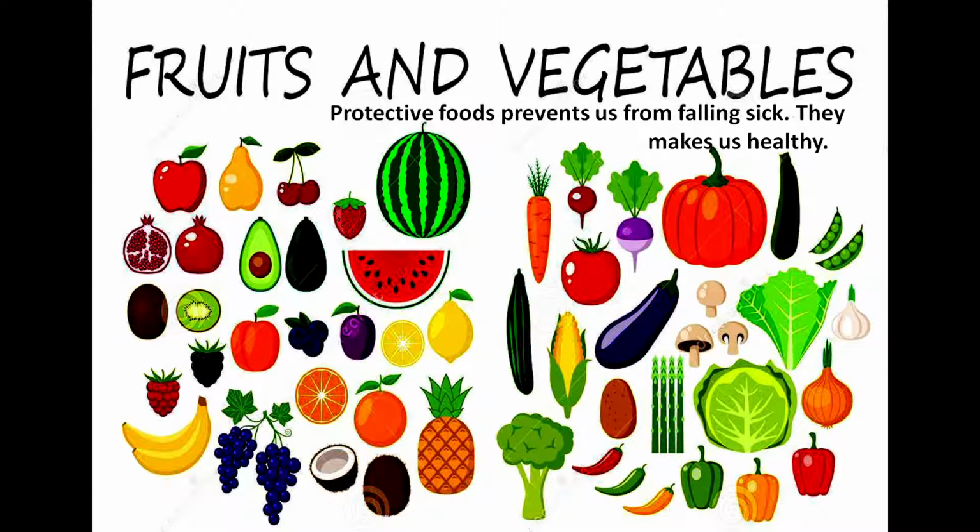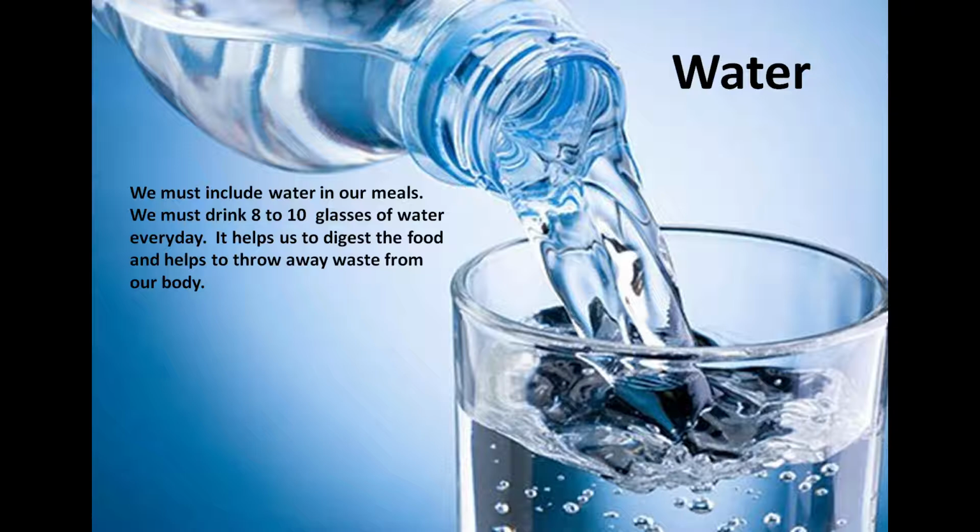So we should add all this food in our daily diet. So one more important thing, that is water. We must include water in our meal, and at least 8 to 10 glasses of water we should drink every day. Now why is water so important?